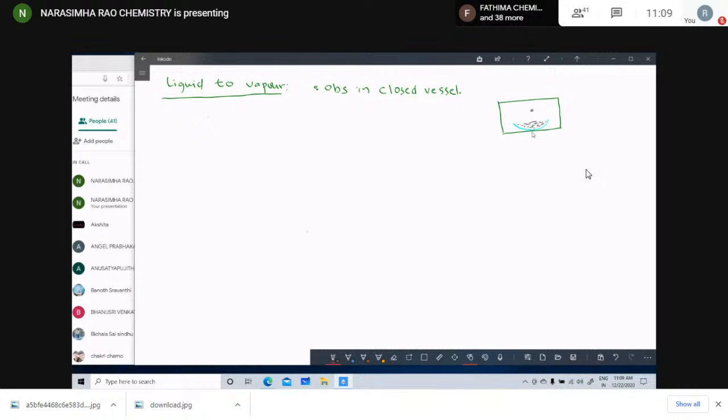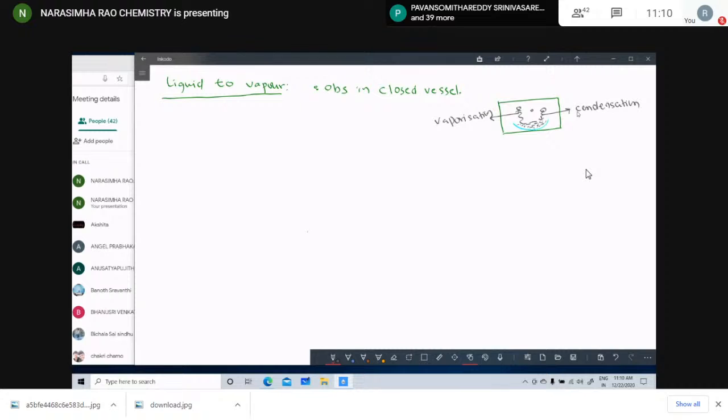States of matter, vaporization, condensation, all those things I explained to you. Conversion of liquid phase molecules to vapor phase is called vaporization. Conversion of vapor phase molecules to liquid phase is called condensation. So initially the rate of vaporization is greater, and the rate of condensation is slow.